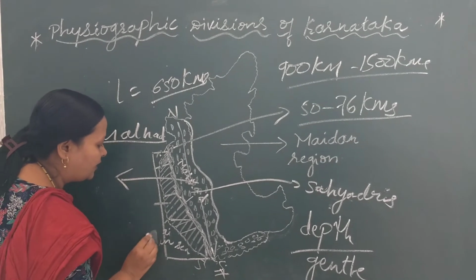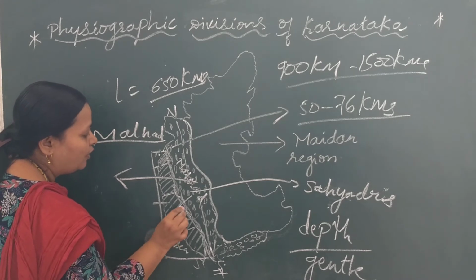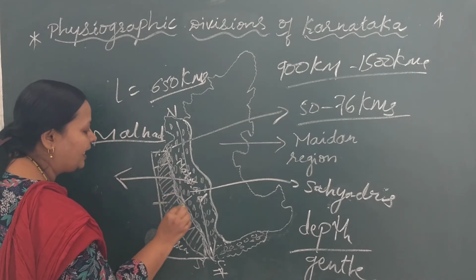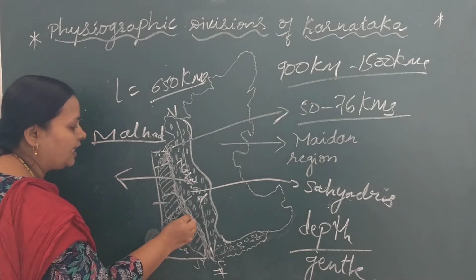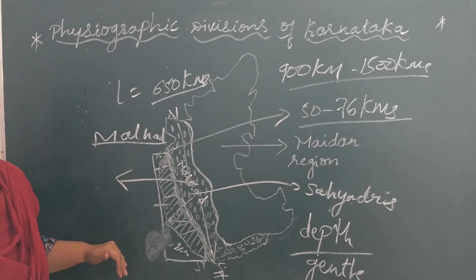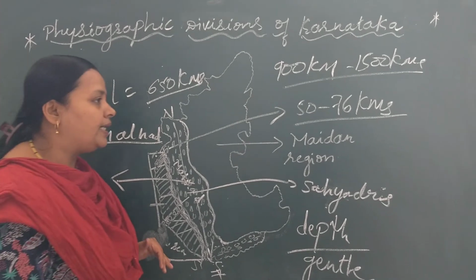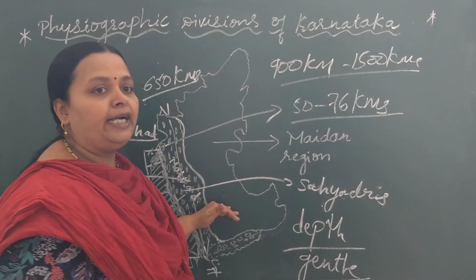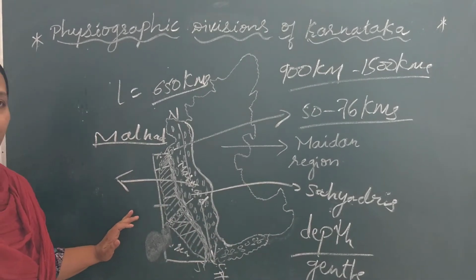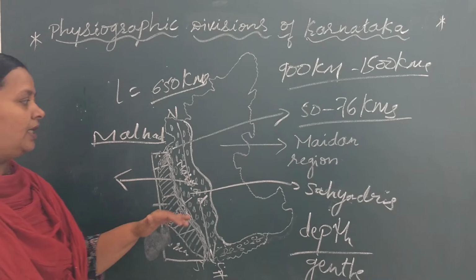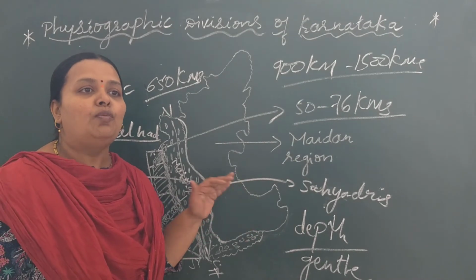So the winds blowing from the Arabian Sea strike at these mountains, the Western Ghats, and cause heavy rainfall, more than 200 meters. Okay, so the highest peak, a peak means a shikara, the highest peak in this region are